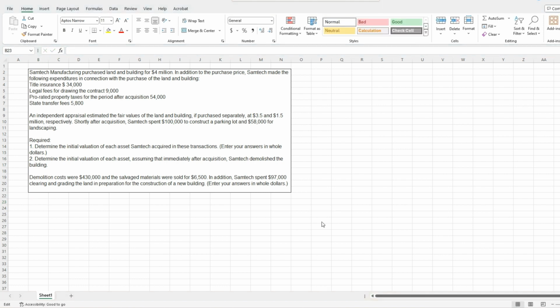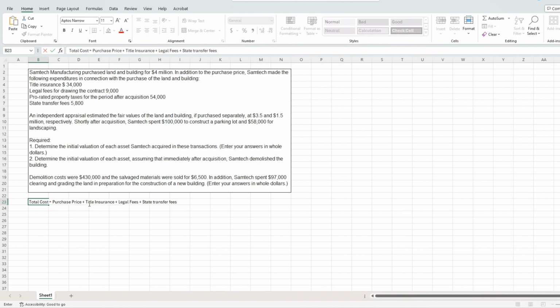is going to be our purchase price plus title insurance plus these legal fees plus the state transfer fees. One thing they try to trick us with is these prorated property taxes for the period after acquisition. This is not part of the total cost of acquisition, because it's not a cost that comes with acquiring the land and building. It's something you have to pay for after acquisition.